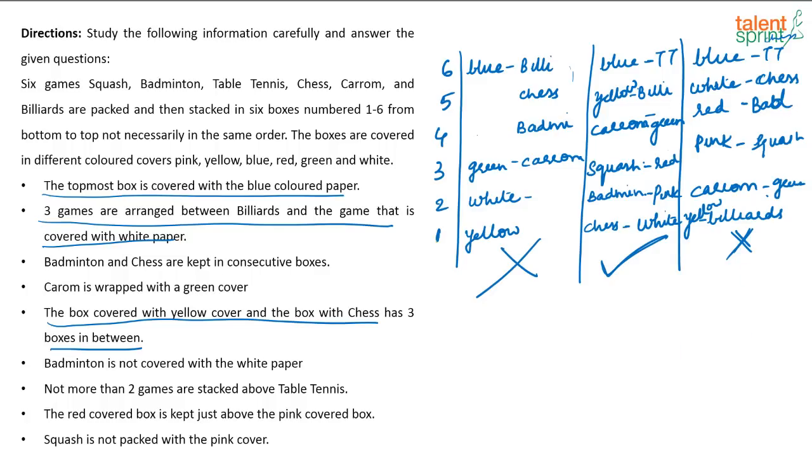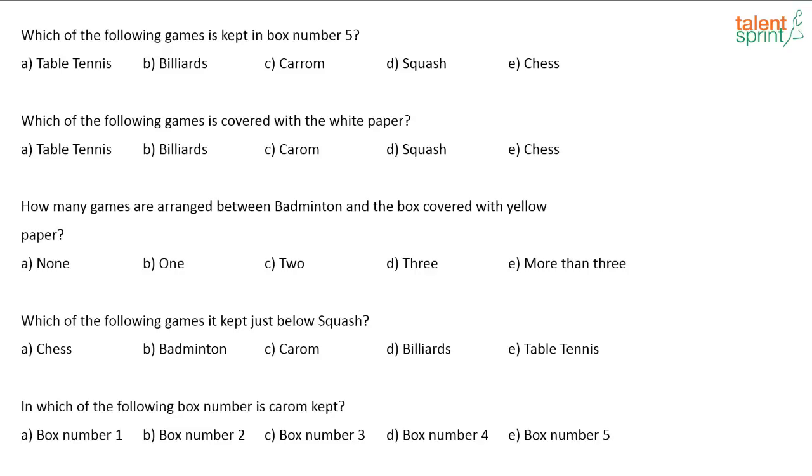Did all of you get it? Is this the answer that you got? Blue TT, yellow billiards, carom green, squash red, badminton pink and chess white. Yes. Now let's look at the questions that follow.